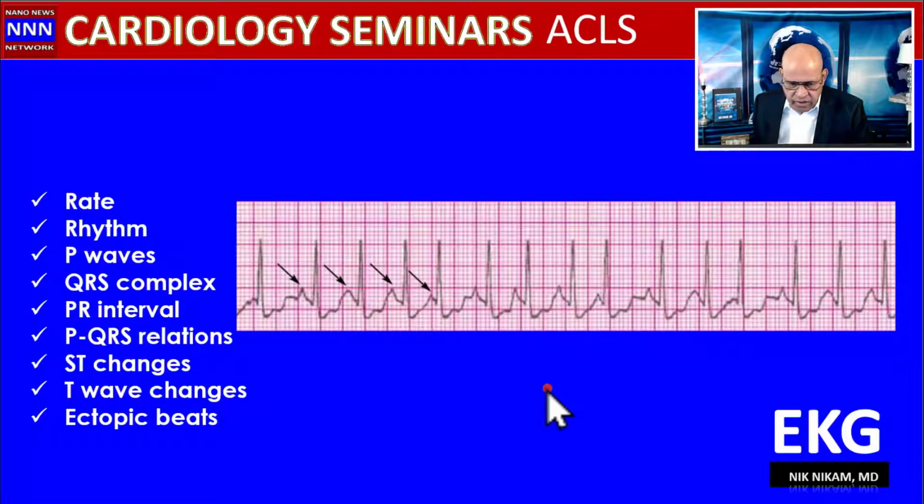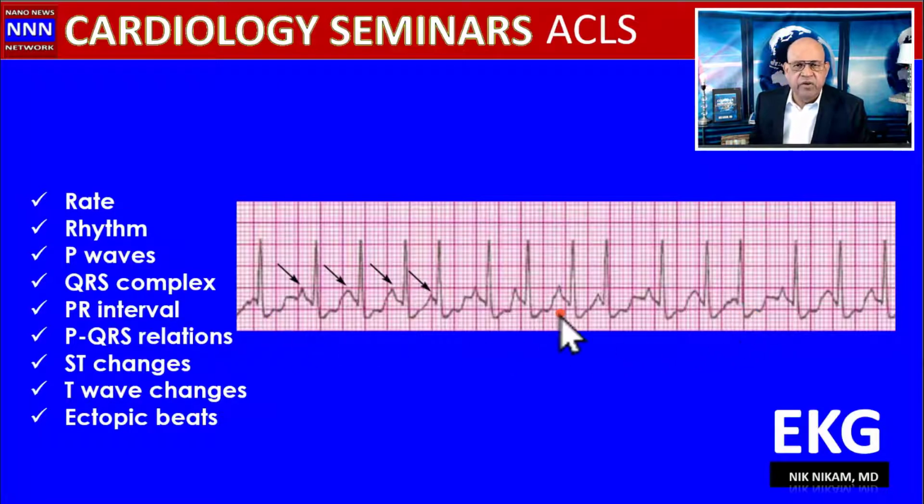What are we seeing here? First of all, narrow QRS, supraventricular tachycardia, because there's too many QRS complexes. The RR intervals are varied. Whenever you see varying RR intervals, that is irregularly irregular, there are 2 conditions that we need to keep in mind. One is atrial fibrillation, with or without WPW. The other one is multifocal atrial tachycardia.